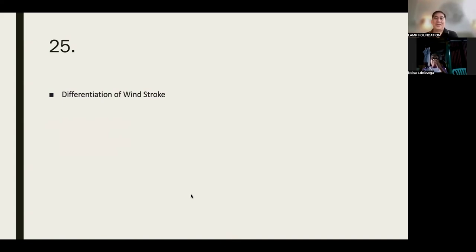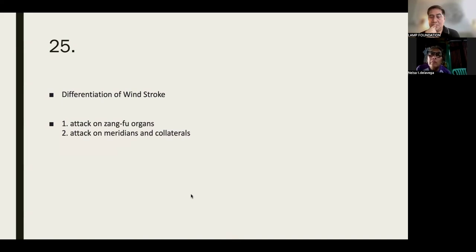Okay, John? Differentiation of wind stroke. Phlegm and fire, blocking the orifices. Channel pattern. Okay, that's actually medyo detailed lang siya.